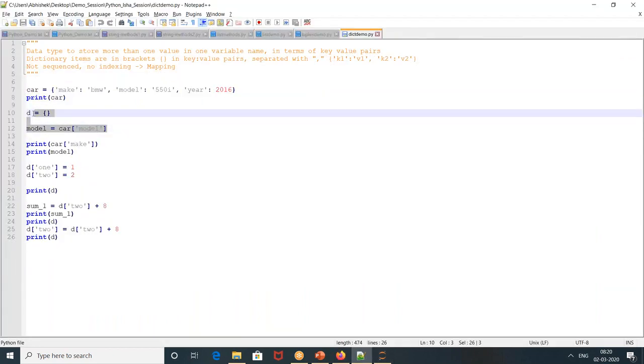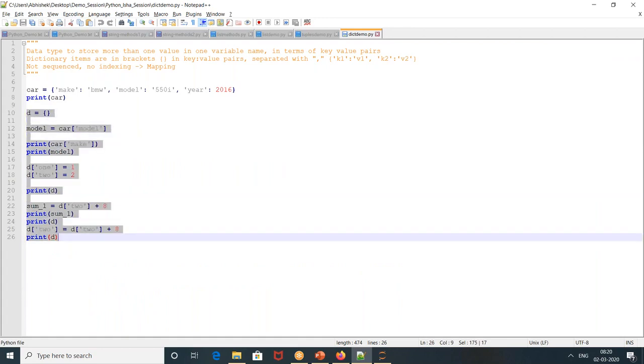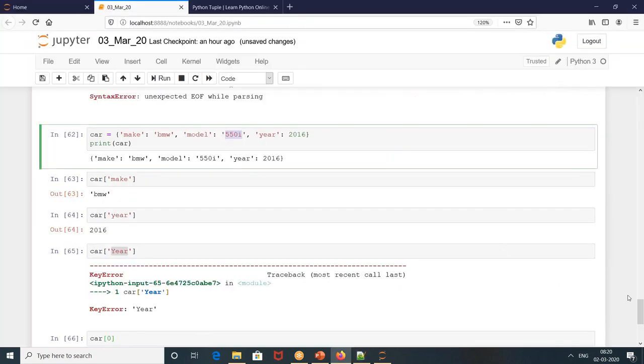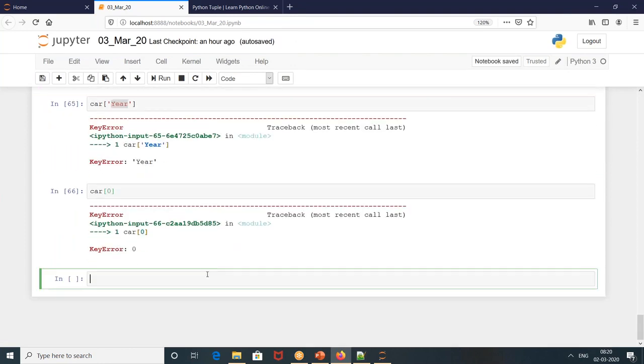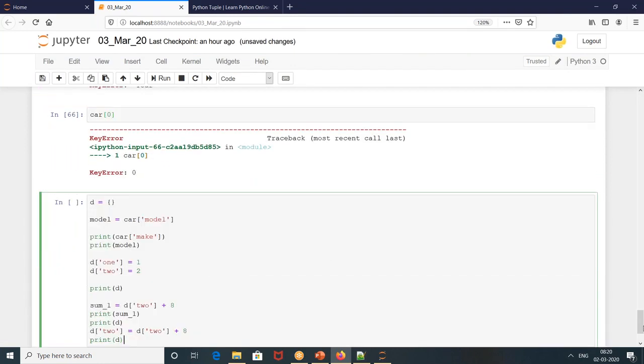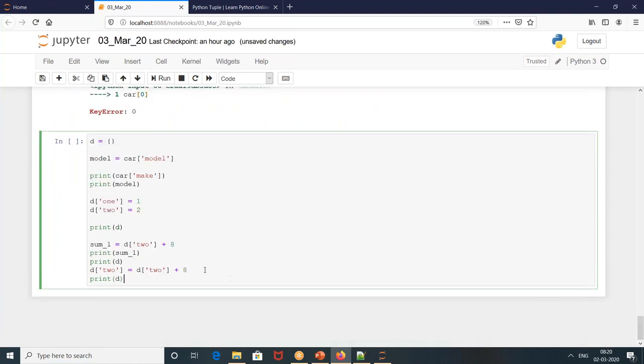Then what if an empty dictionary is passed in? Let's take this program and check what we get as the answers. Okay. This is an empty dictionary, right? And model is equal to car of model.